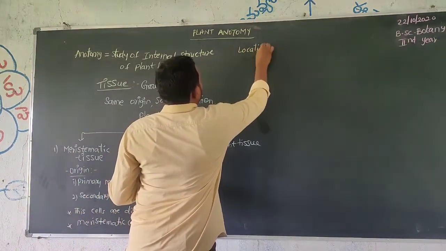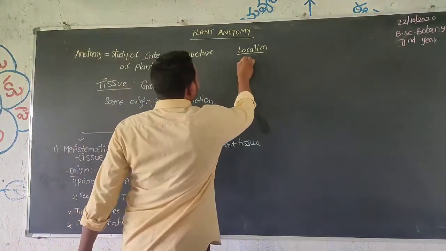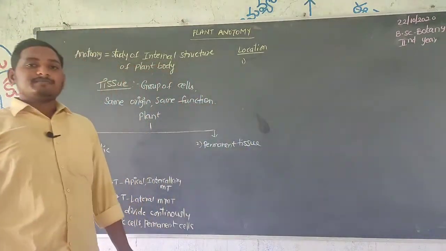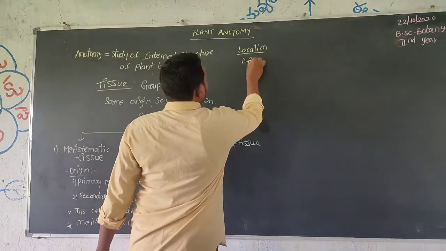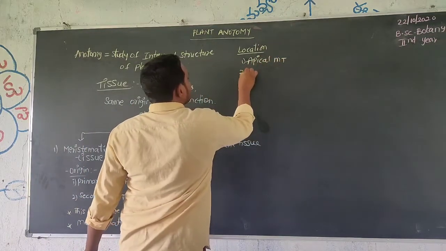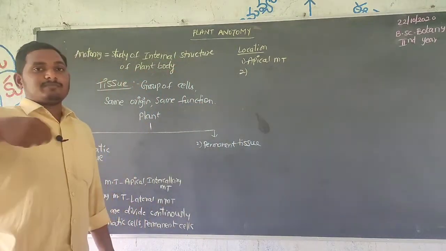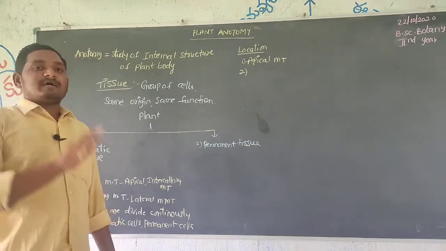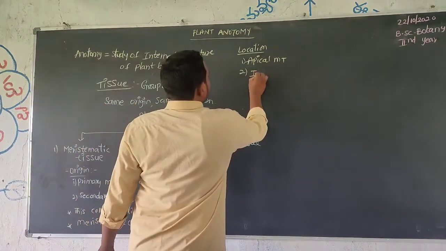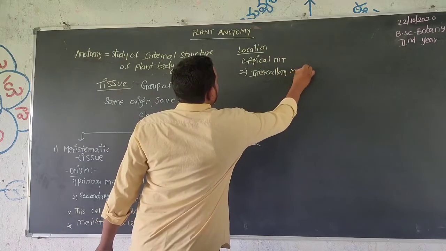Based on location of meristematic tissue: at the apical portion, that is apical meristematic tissue. Next, at the sides, where branches and leaves arise, that is intercalary meristematic tissue.